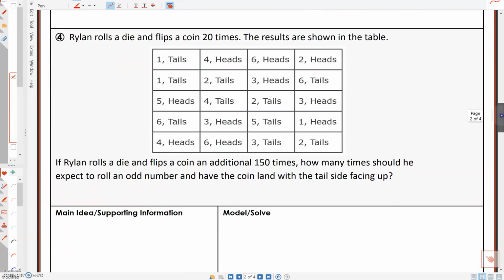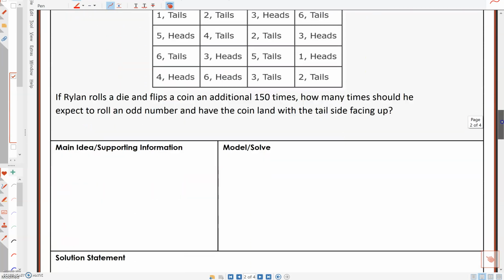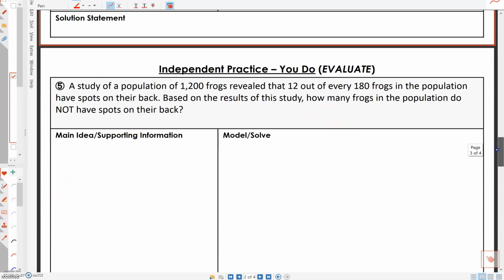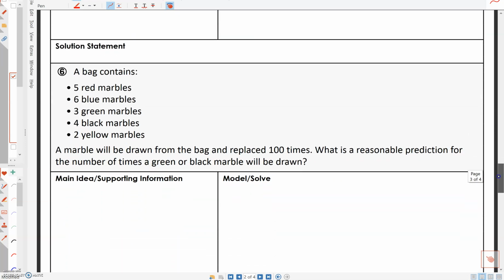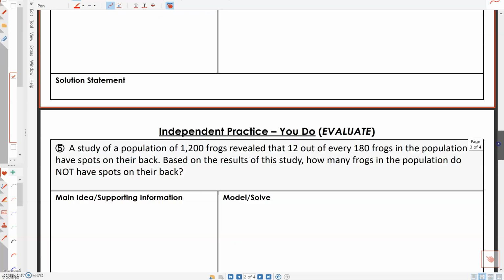Okay, let's go ahead and move on to the last one here. After this one, you will be doing your independent practice by yourself. You only have questions number 5 and number 6. All right.